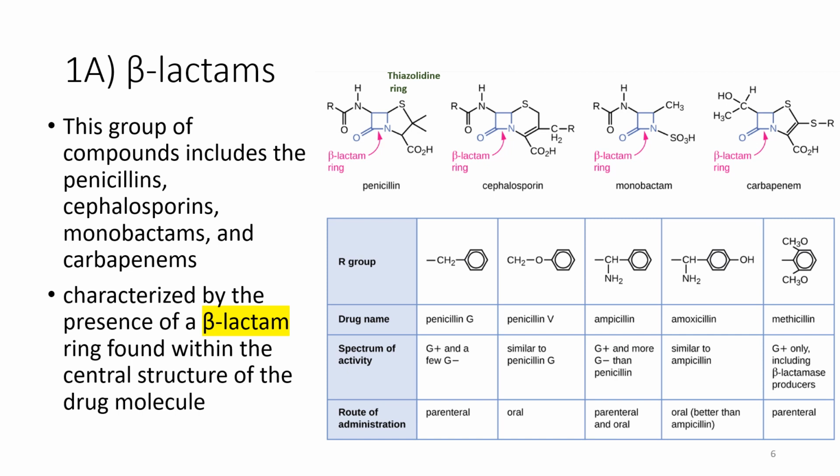We can classify beta-lactams into penicillins with this structure, cephalosporins, monobactams, and carbapenems. The compounds here in the table are all penicillins, and they differ in the side group R in the structure. Penicillin G and penicillin V are the only natural penicillins. The rest are semi-synthetic.